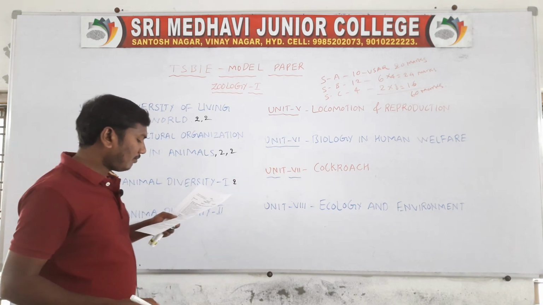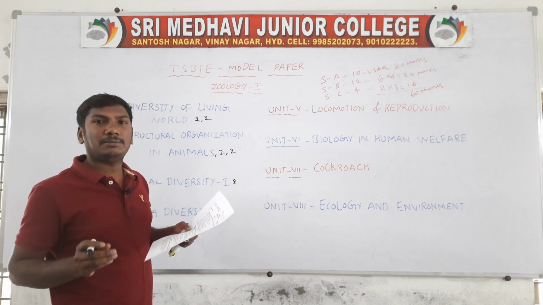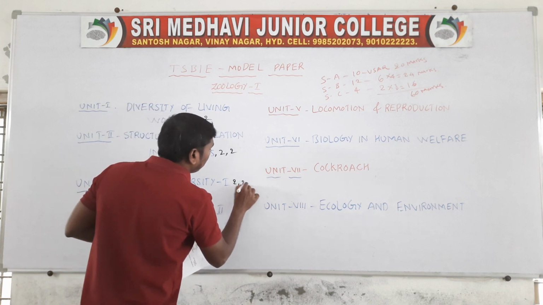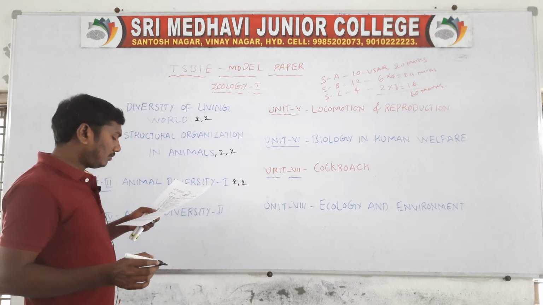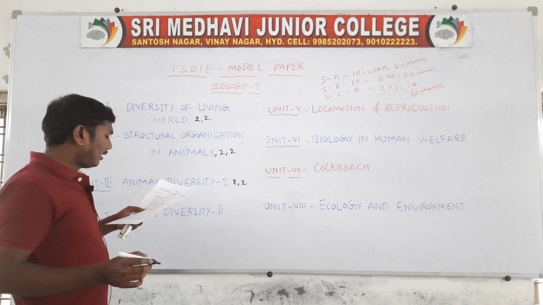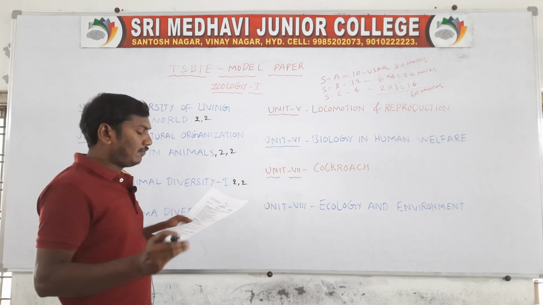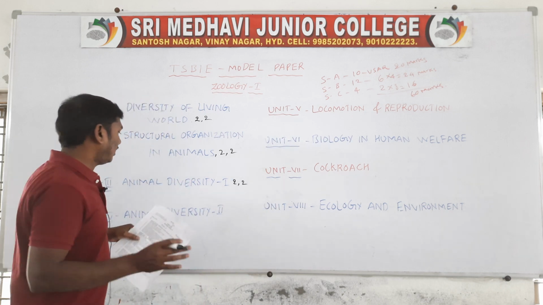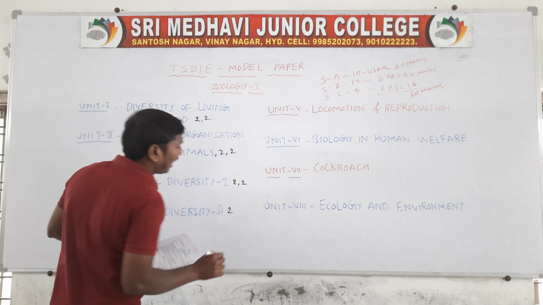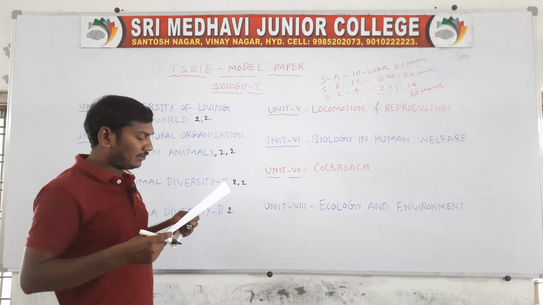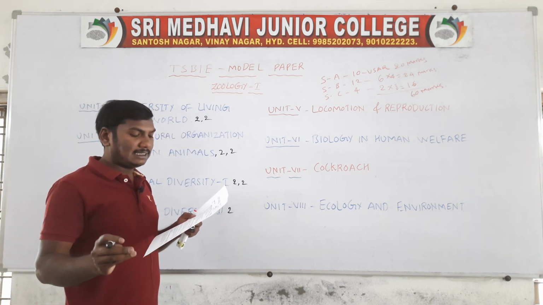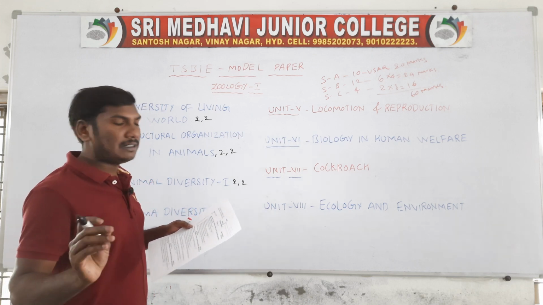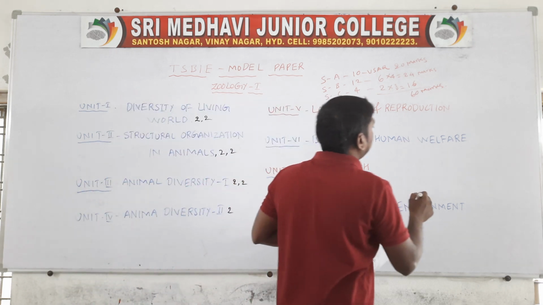Next, what are the blood glands in peritoneum? This is also animal diversity 1. Seventh question: Name 4 extra embryonic membranes. This is animal diversity 2. Eighth question: Entamoeba histolytica is an obligatory anaerobe, justify. This is lesson number 6, a 2 marks question.